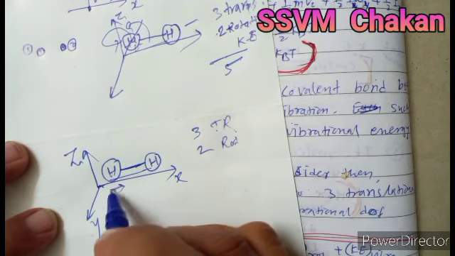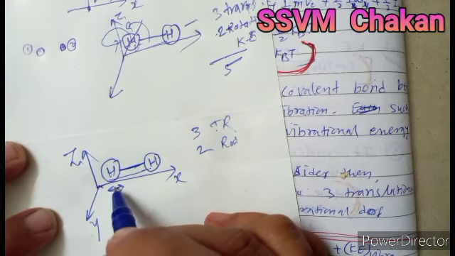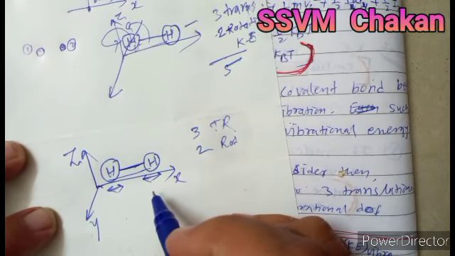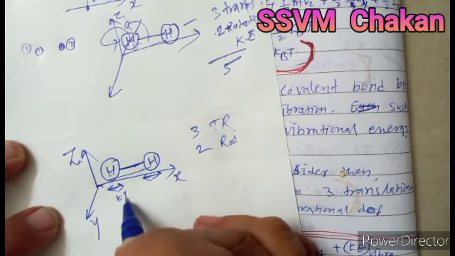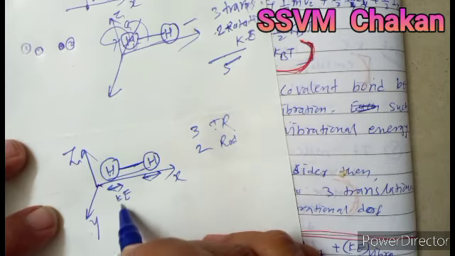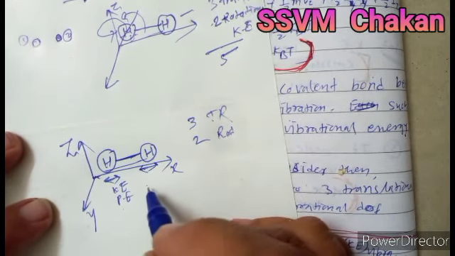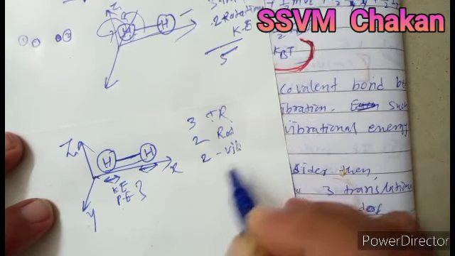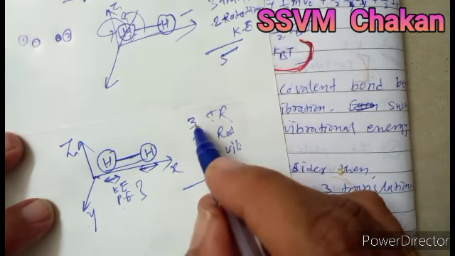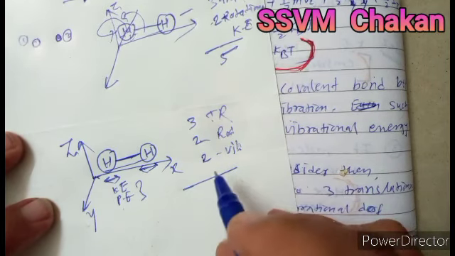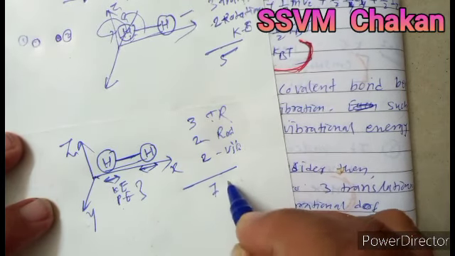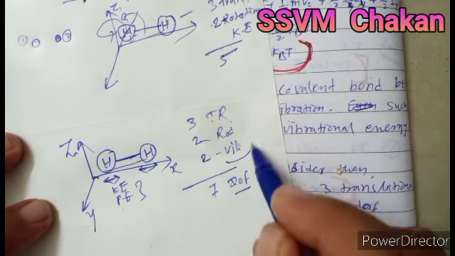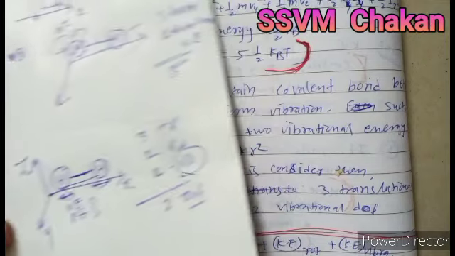This molecule vibrates with respect to its mean position. This molecule also vibrates with respect to its mean position. So it has kinetic energy because of vibration and potential energy because of vibration. That means these 2 vibrational energies. So the total is 3 plus 2 plus 2, that is 7. So its degree of freedom is 7 when you consider the vibrational energy.